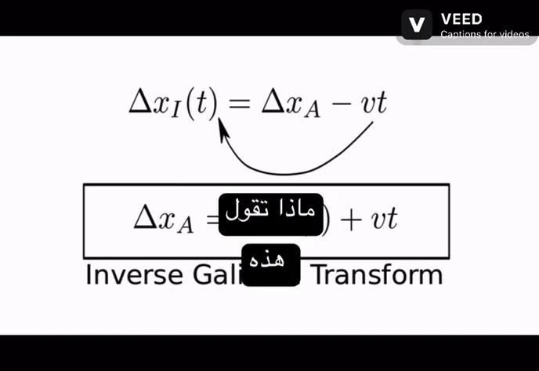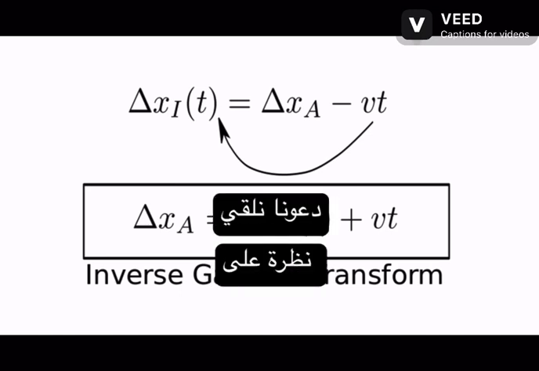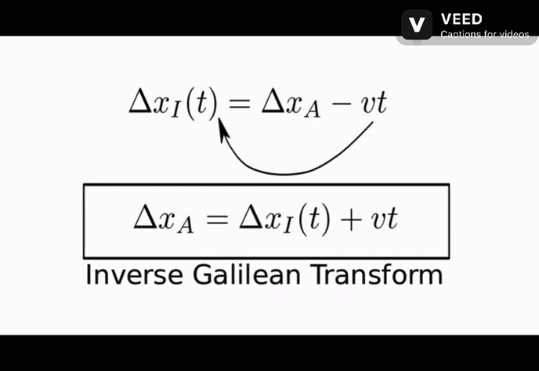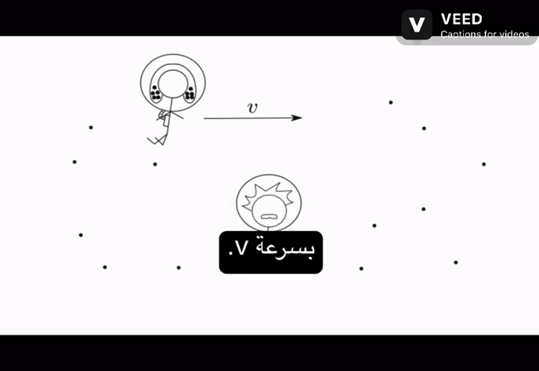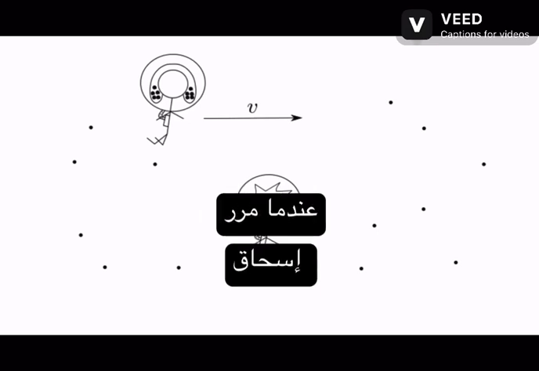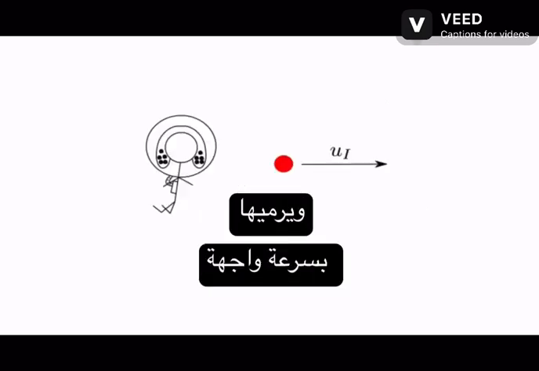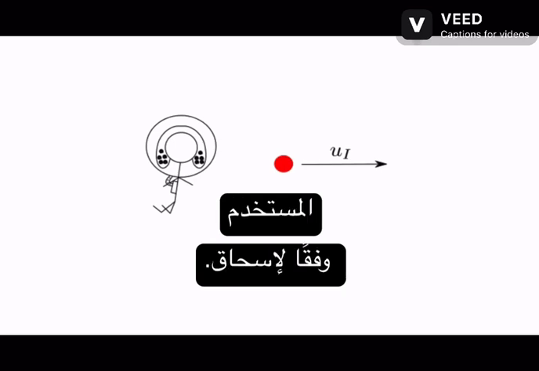What else do these equations say? Let's look at a different but similar situation. Now suppose Albert is floating around in space and Isaac is floating past Albert at a speed v. When Isaac passes Albert, he takes out a ball and throws it at speed ui according to Isaac.